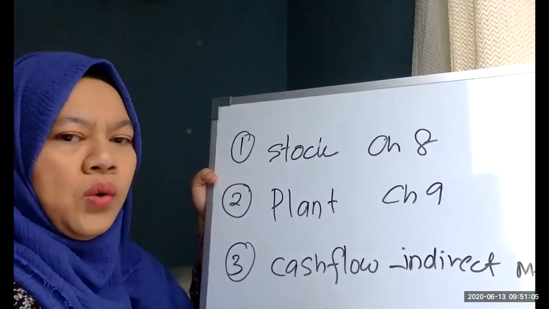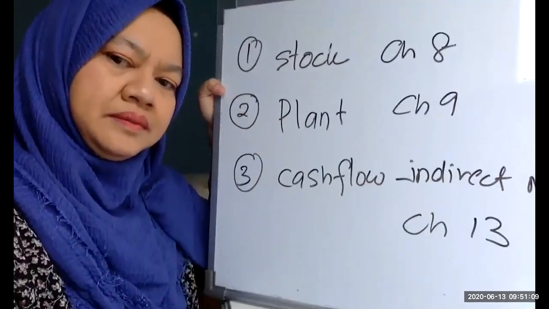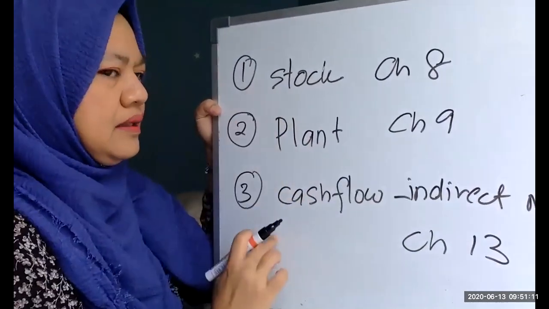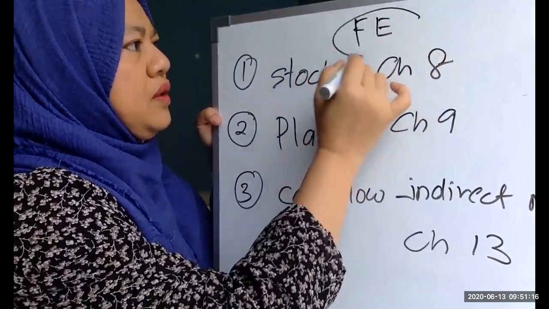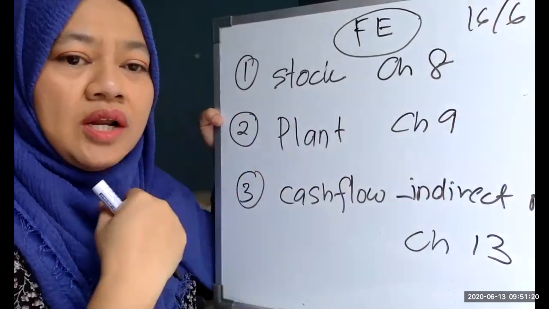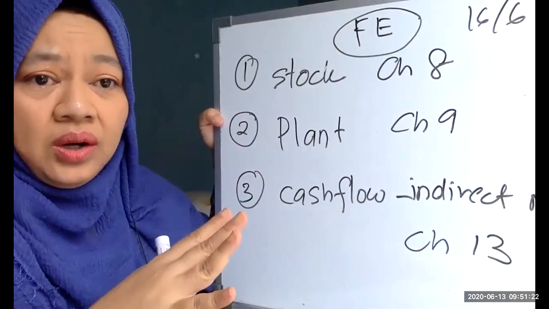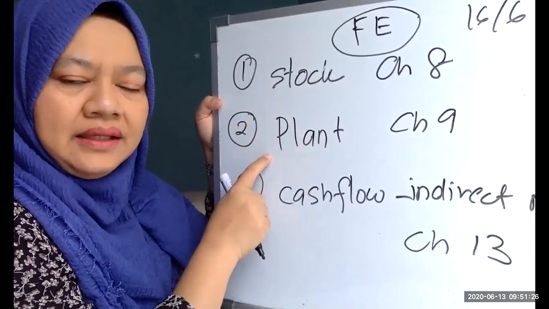And your cash flow, which is chapter 13. Right, 3 only. So in your final exam, on the 16th of June, there will only be 3 questions on financial accounting, and you have to answer all.